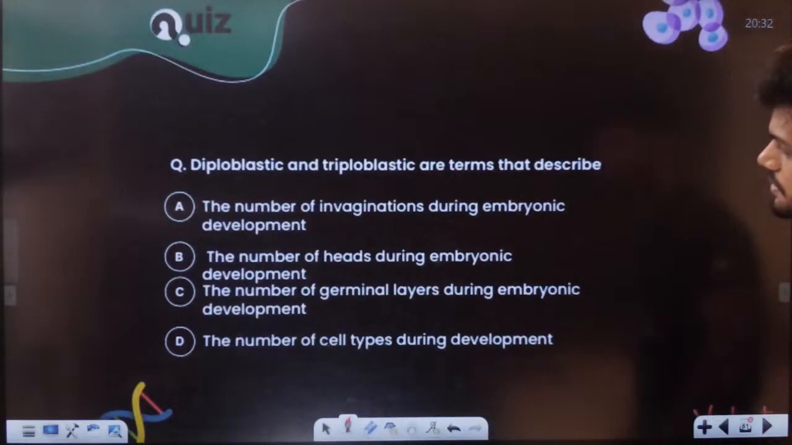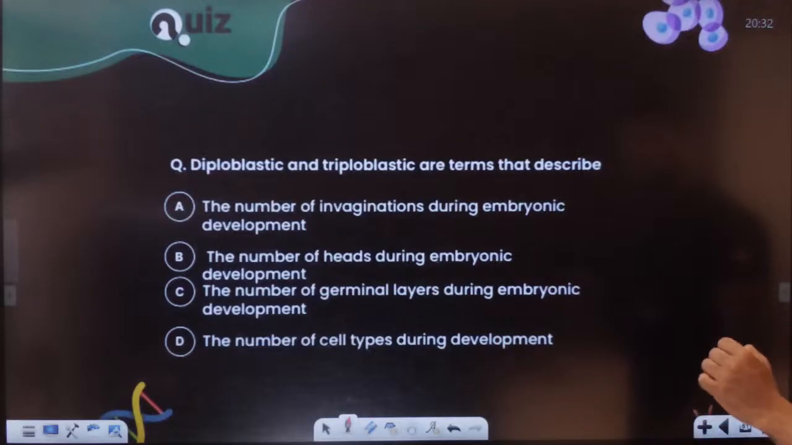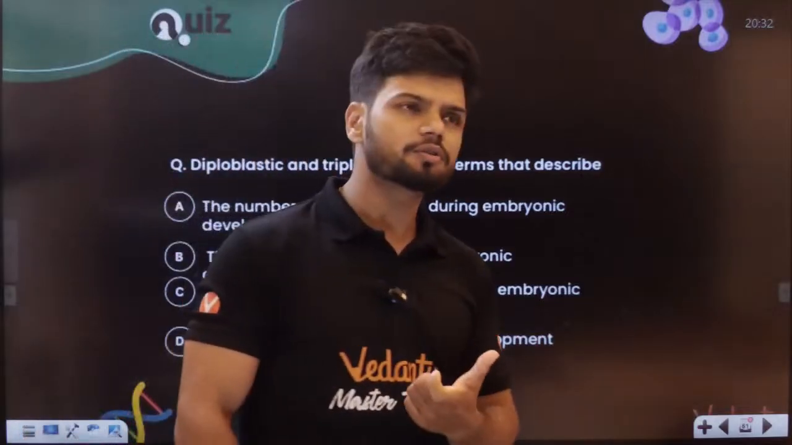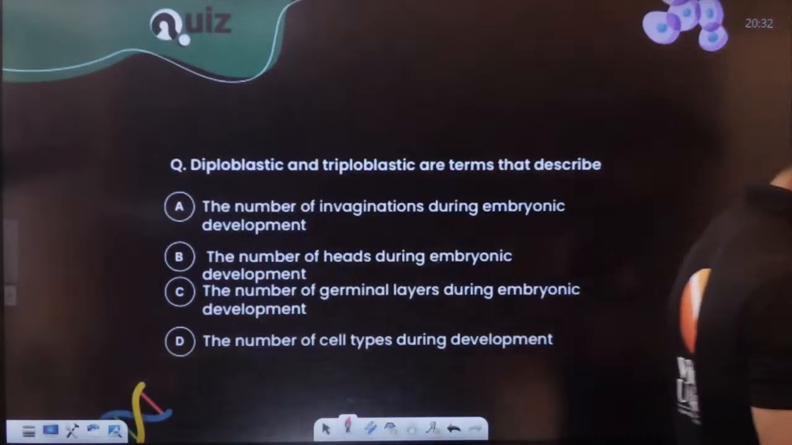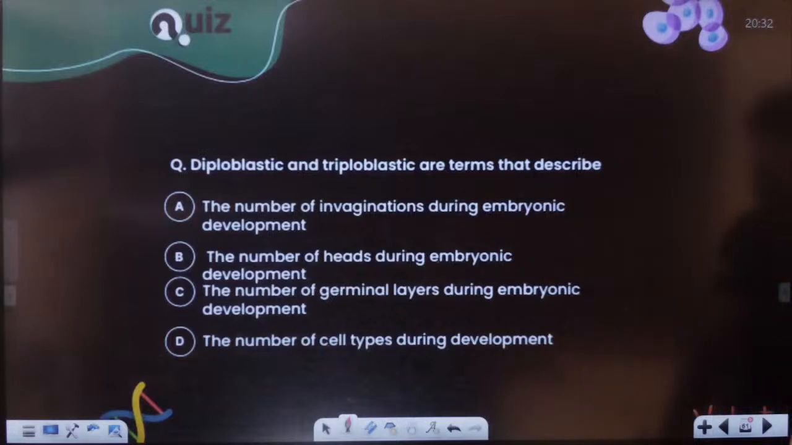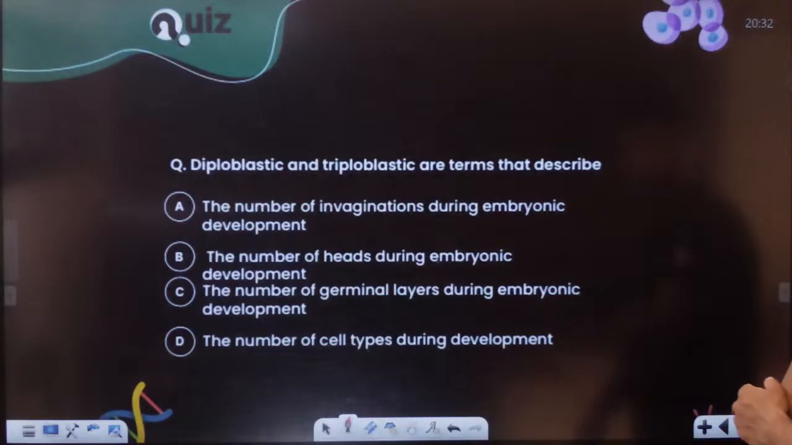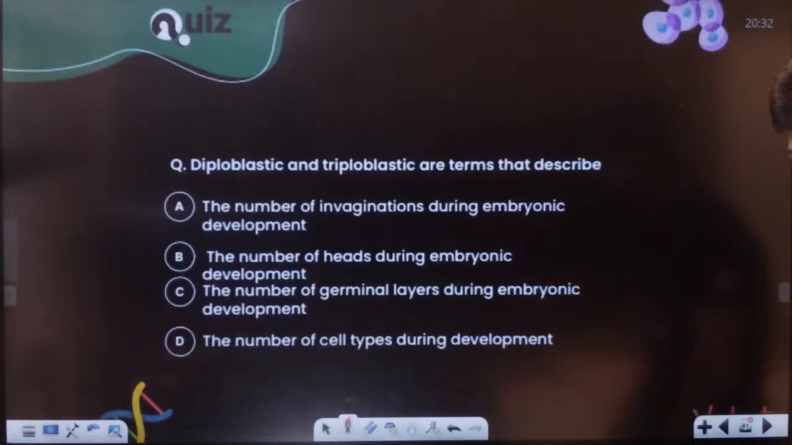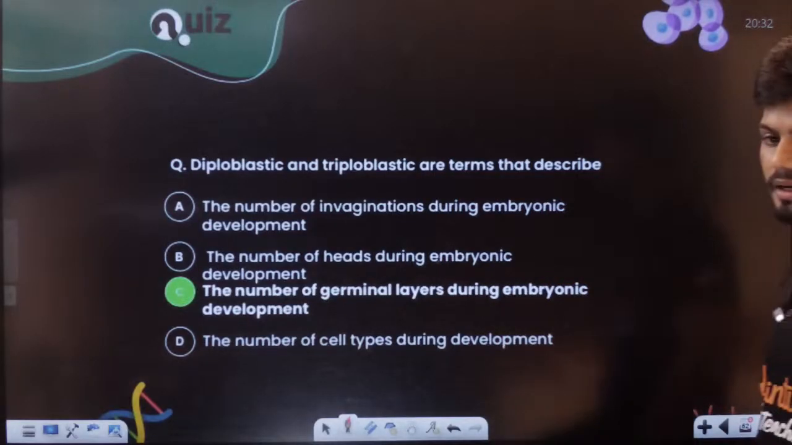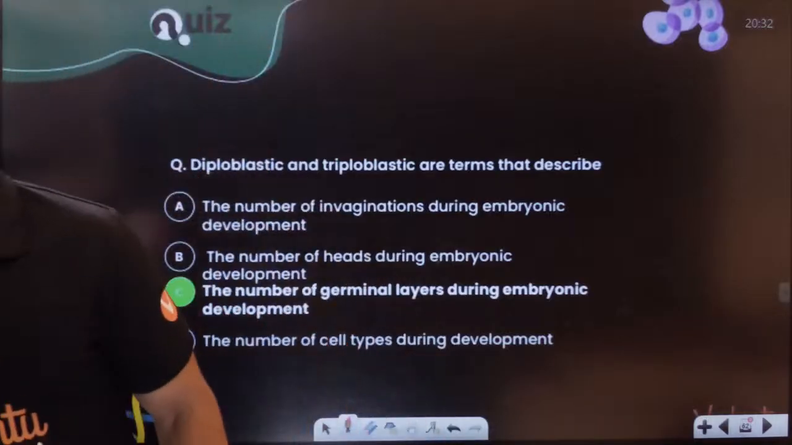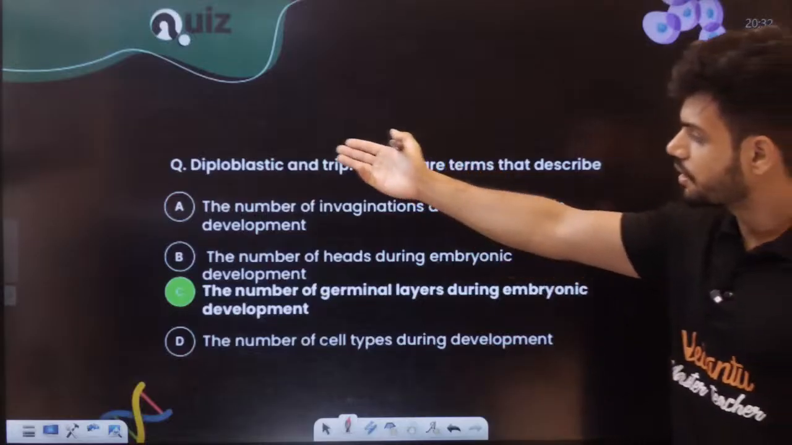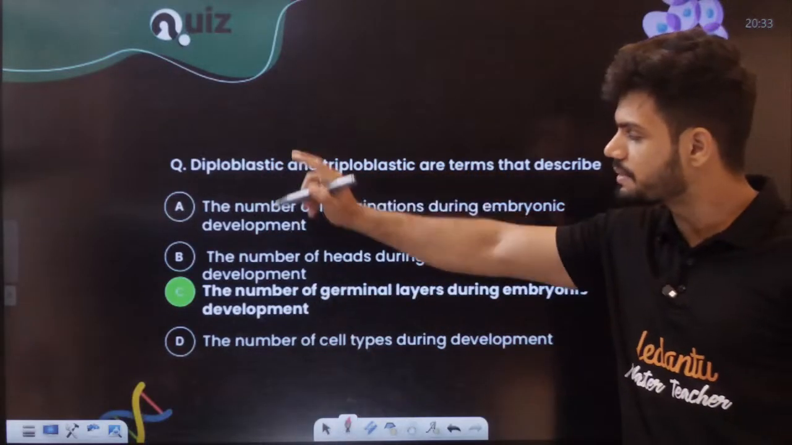Obviously. Now the next one: diploblastic and triploblastic are terms used to describe what? What is the meaning of these words? Something related to coelom or germ layers. Number of invaginations? Number of heads? Number of germ layers during embryonic development? Number of cell types? No. Number of germ layers, right. Triploblastic has 3 layers, diploblastic has 2 layers. Mesoderm is missing here.